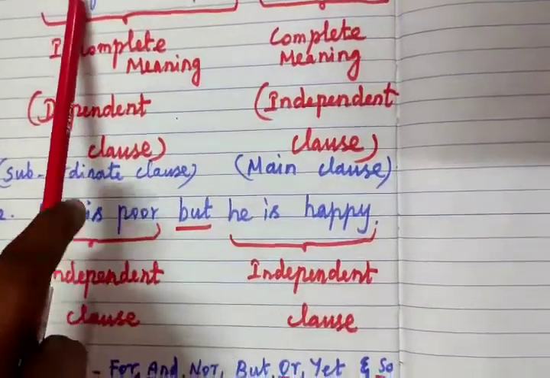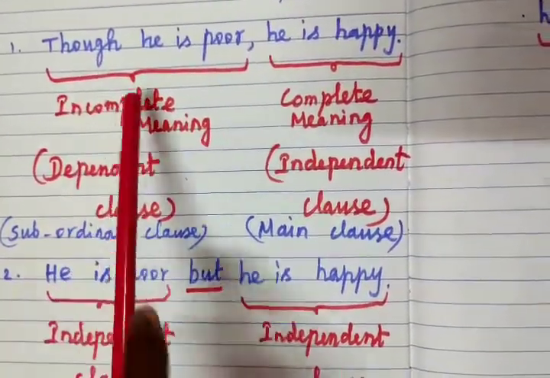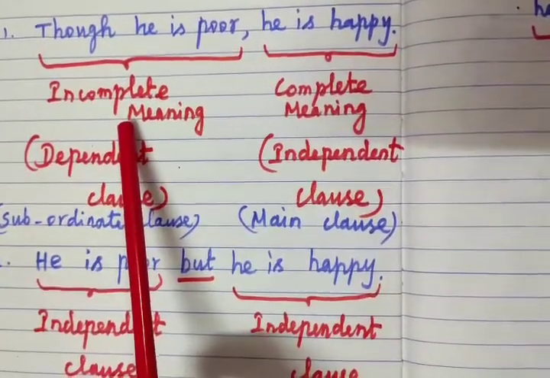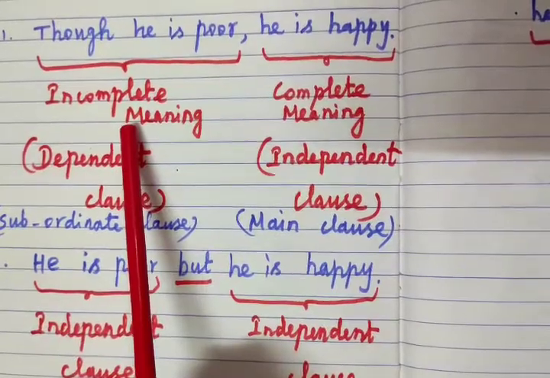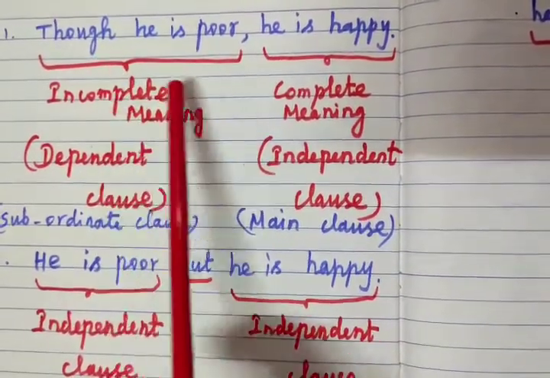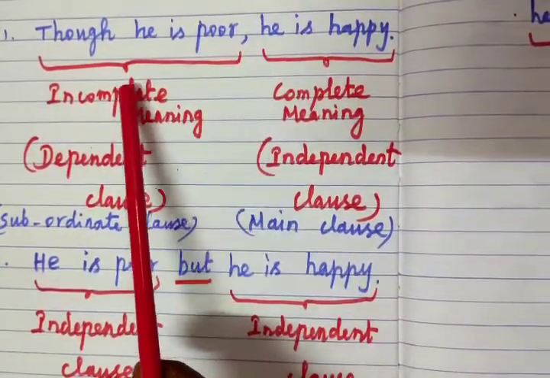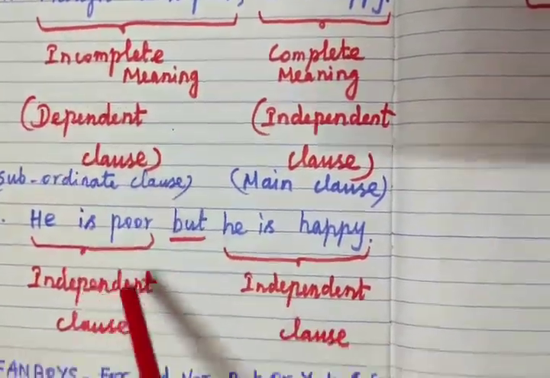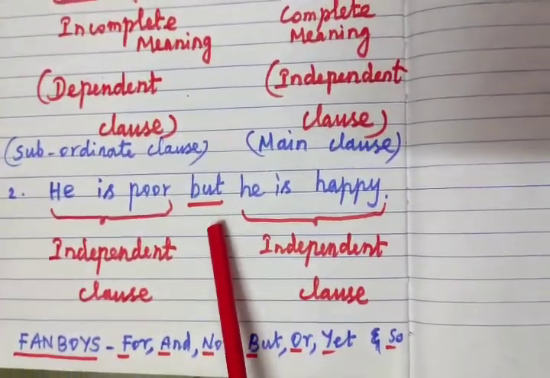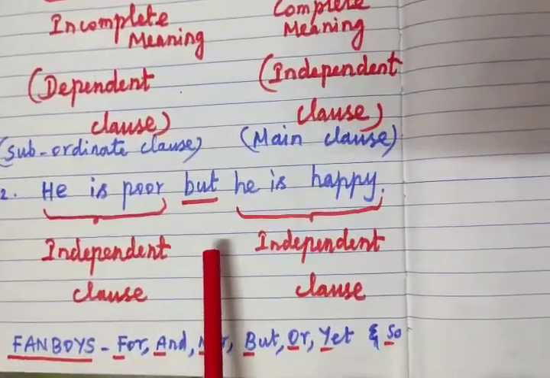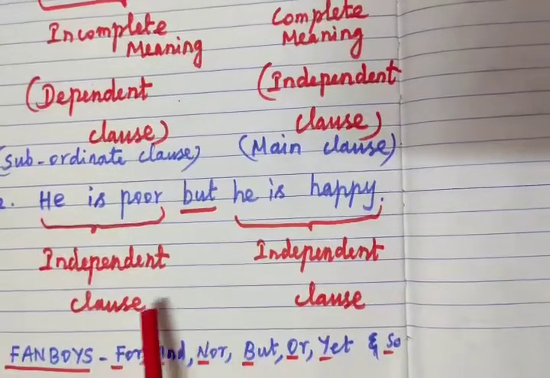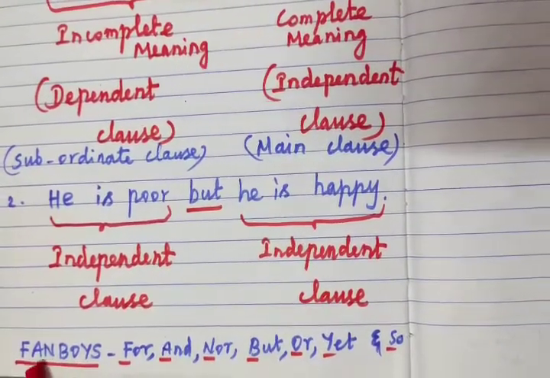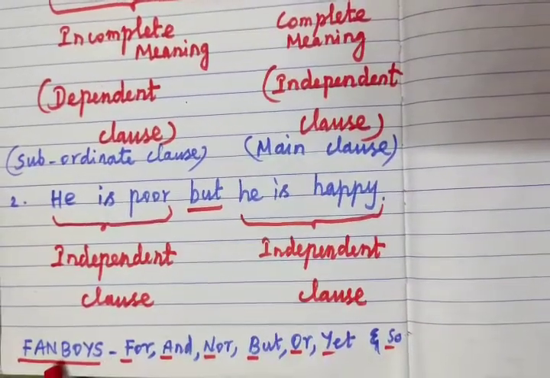This word is a subordinating conjunction: though, even though, although, if, unless, because, as, since. These words come at the start, or sometimes at the center, but we can easily identify them. These are called subordinating conjunctions. This one is a coordinating conjunction. To simply remember coordinating conjunctions, there is an acronym, FANBOYS. It is one word, and we can easily identify each letter.